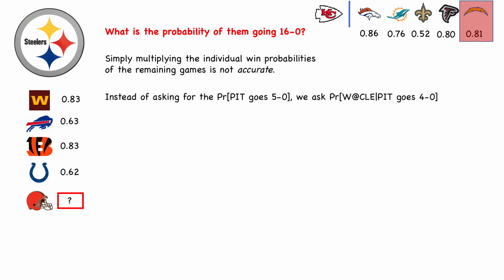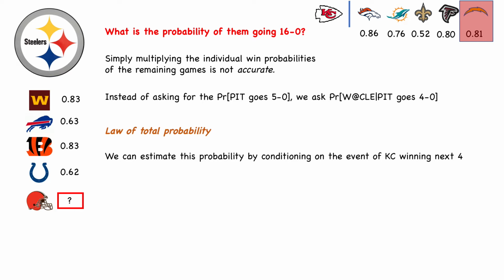So instead of asking what's the probability that Pittsburgh is going to win the next 5 games and go 5-0, we ask what's the probability that Pittsburgh wins at Cleveland given that they have gone 4-0 in the previous games. This way we can now use the law of total probability and express this probability as follows. We can condition on the event that Kansas City wins the next 4 games as well. The idea is that what Kansas City does in the next 4 games will play a role in what Pittsburgh is going to do in the final game, and whether they are going to rest players or not.